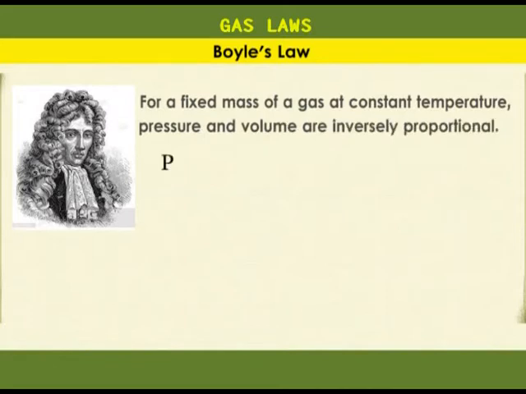Mathematically, P is proportional to 1 over V. Introducing a constant, P is equal to K over V, where P is pressure, V is volume, and K is a constant of proportionality. We can rearrange this equation to read PV is equal to K, or the product of pressure and volume is a constant.